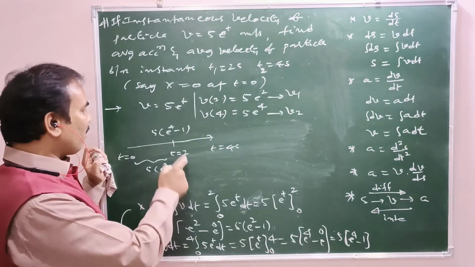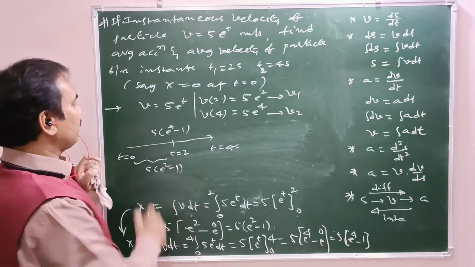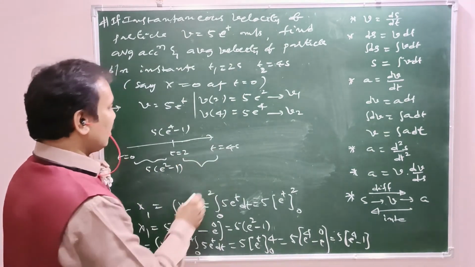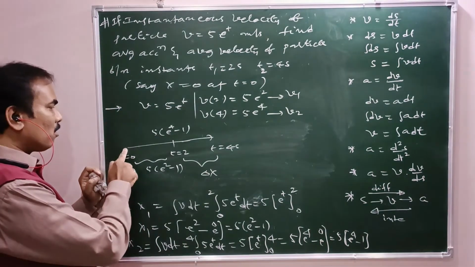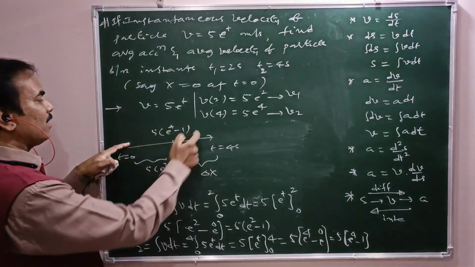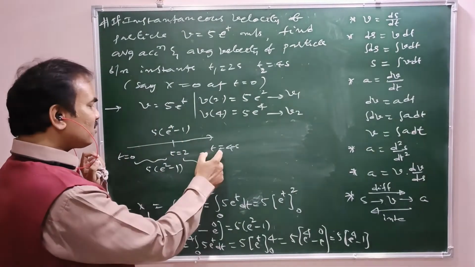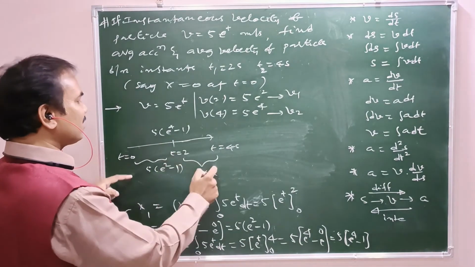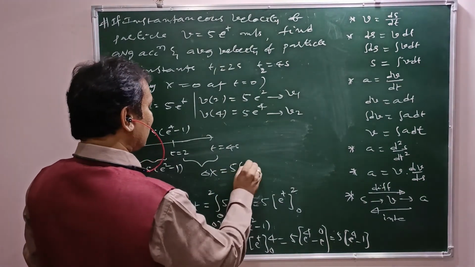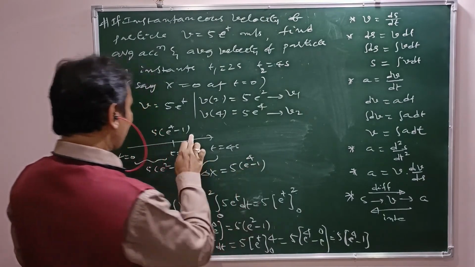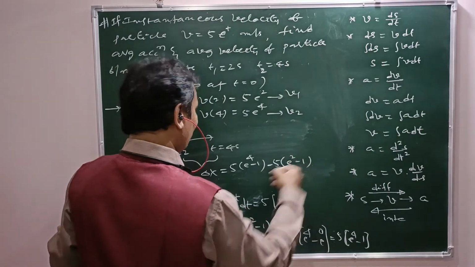Now displacement covered from 2 to 4 seconds means this value minus this value. So this is delta x. From 0 to 4 seconds, this is the displacement. From 0 to 2 seconds, this is the displacement. From 2 to 4 seconds, this one minus this one. So delta x equals 5 times e power 4 minus 1 minus 5 times e square minus 1.